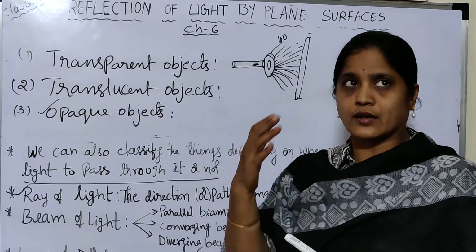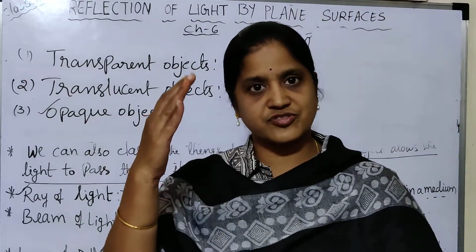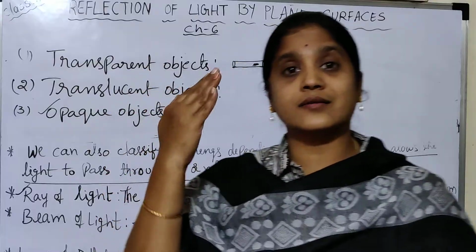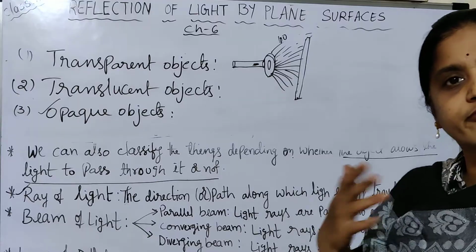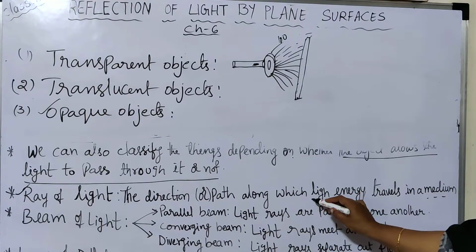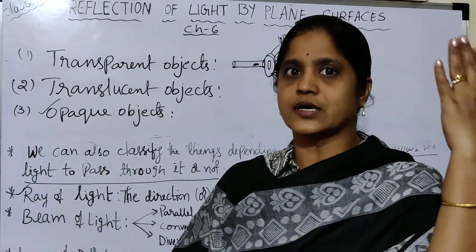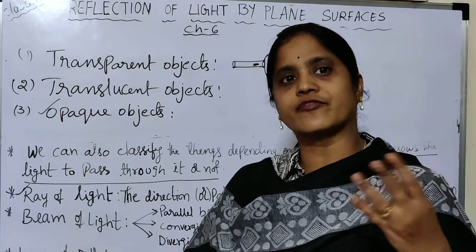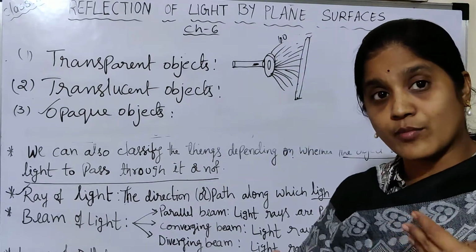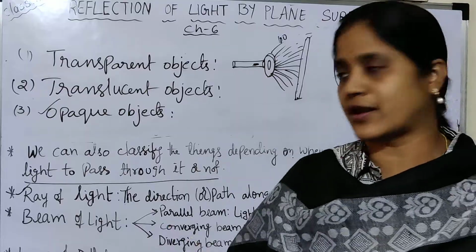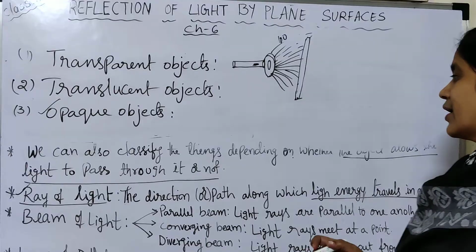Next, when light comes from a source, light rays travel. The path of light is the path or direction along which light energy travels in a medium. From any source, for example a tubelight, you will get light rays. Now I am going to explain what a ray of light is.